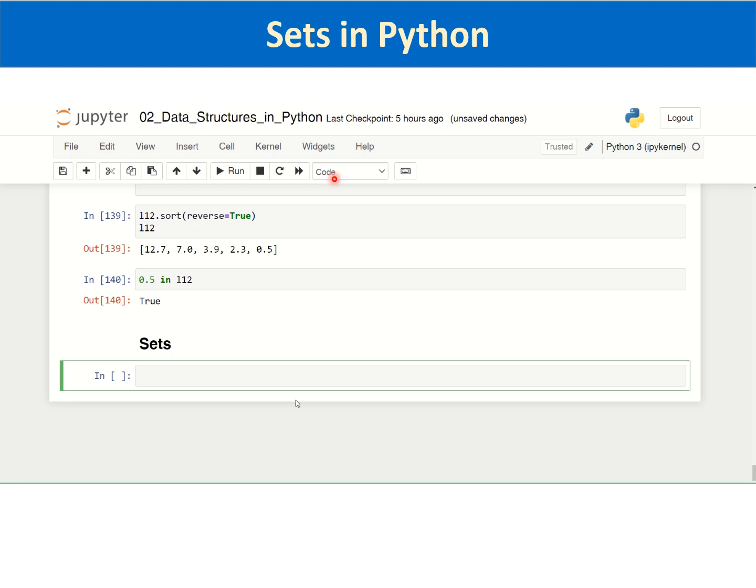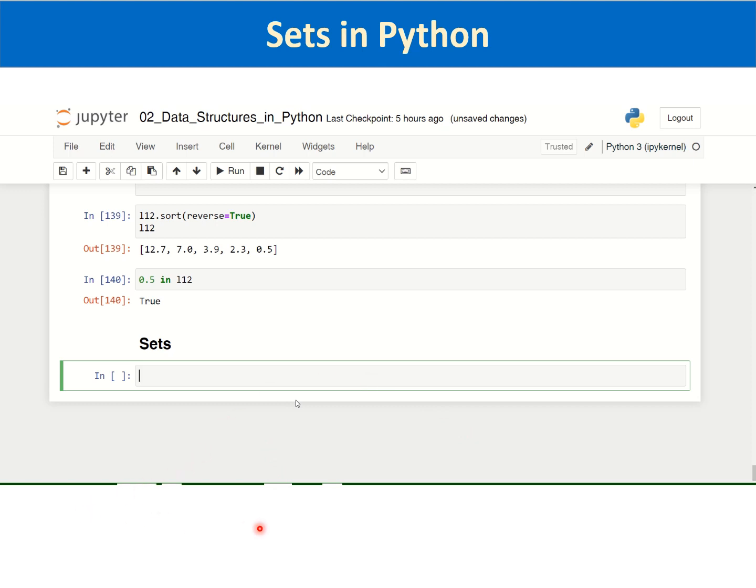A set is a collection of unique values. Sets are generally created from other data structures such as lists and dictionaries after removal of duplicate values. It is used to find out whether a particular value is part of a group or part of the data or not.